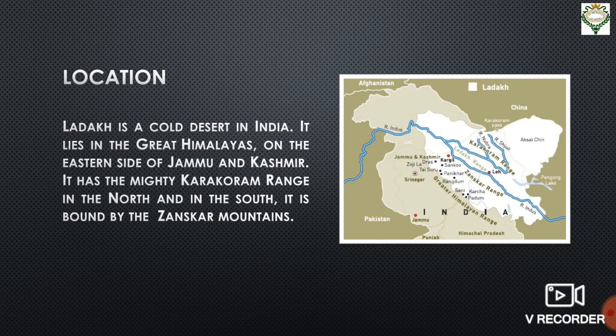As you can see in this map over here, the portion which is marked white in color is Ladakh. It has the mighty Karakoram range in the north, and in the south it is bounded by the Zanskar mountains.